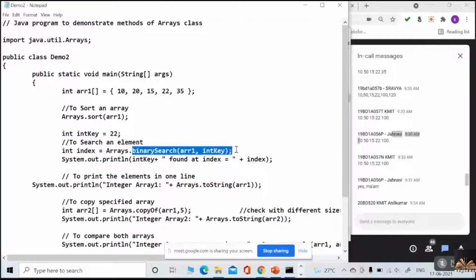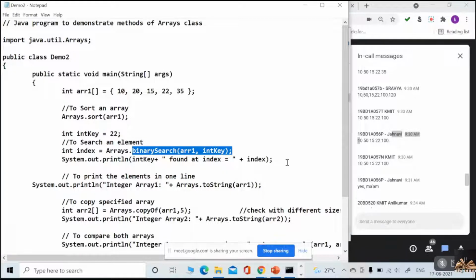If I use this, what is going to be written? Index. Very good. It returns a particular index. At which index 22 is there, that index will be written. It's 3. Yes, exactly.